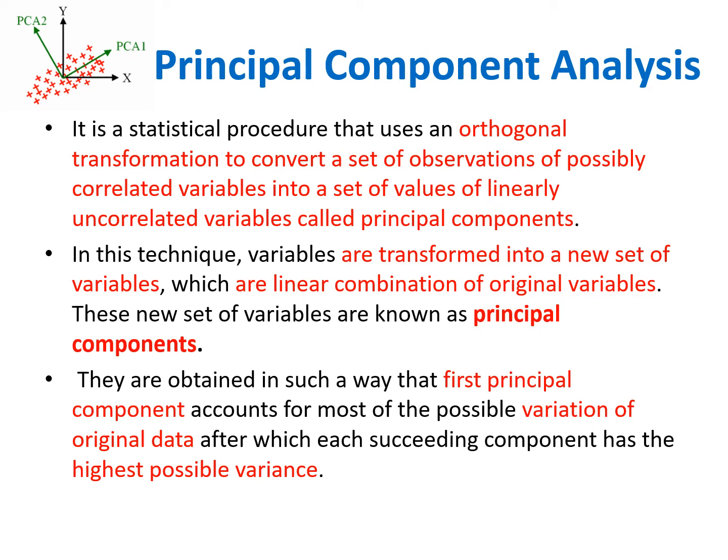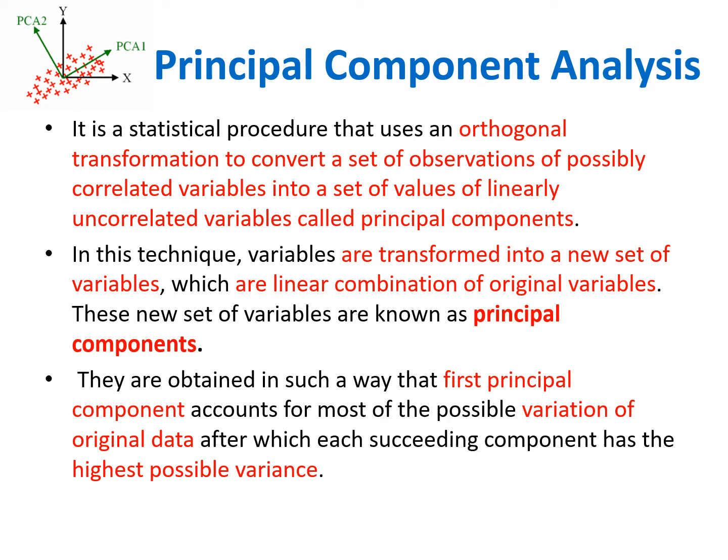They are obtained in such a way that the first principal component accounts for most of the possible variation of the original data, after which each succeeding component has the highest possible variance. So the first principal component is the component which has the maximum possible variation in the original data.